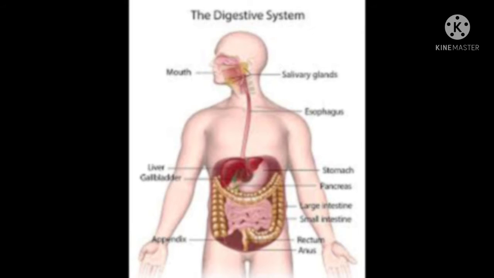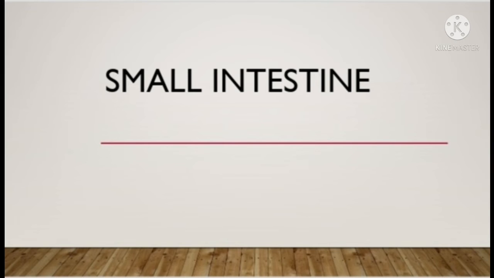Then the large intestine is about 1.5 meters long. Only water is absorbed in the large intestine. A small part, the appendix, is attached to the first part of the large intestine. Undigested remains of the food digested in the small intestine enter the large intestine. Undigested material is thrown out of the body through the anus. So that is the working of the digestive system in human beings.